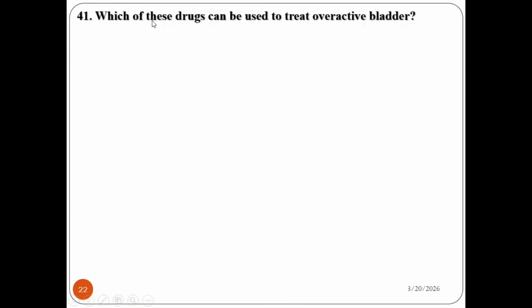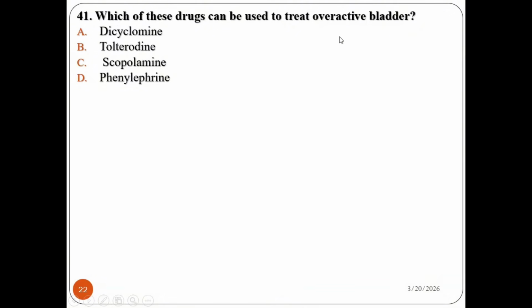Question number 41. Which of these drugs can be used to treat overactive bladder? Dicyclomine, tolterodine, scopolamine, phenylephrine. Which drug can be categorized under the treatment of overactive bladder?